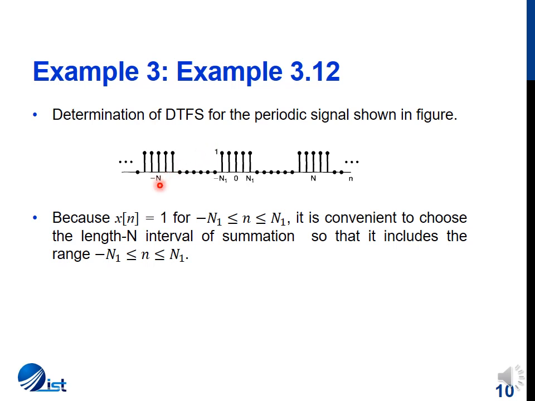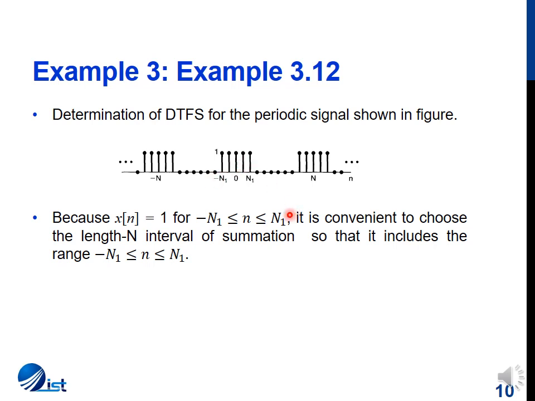So we are given a periodic signal with a period of capital N, and we have to determine the Fourier series for this square wave. Now we see that although we can take the time period from 0 to capital N minus 1, which will make it N samples, it is easier and better if we take the time period in such a way that we have samples from minus N1 to plus N1.